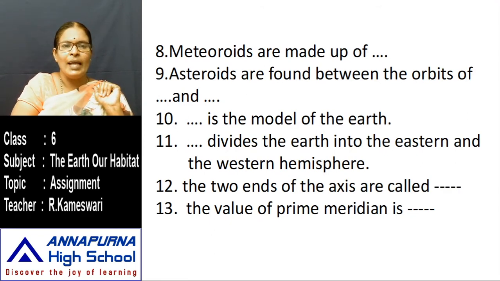Next, the two ends of the axis are called dash. What is the name of the two ending points of the axis? Write the answer. Next, the value of the prime meridian. The prime meridian and the Greenwich meridian are both the same. So what is the value of the prime meridian?